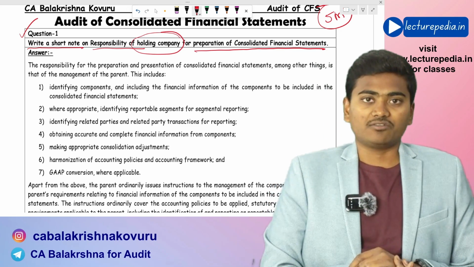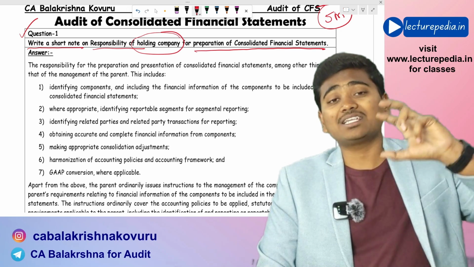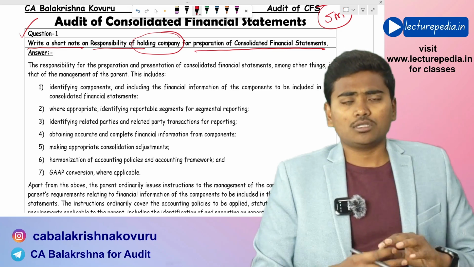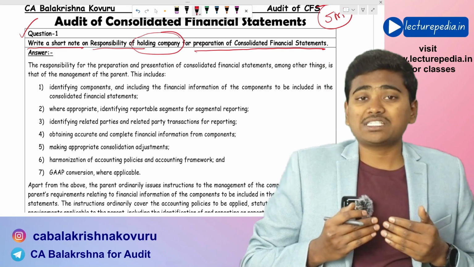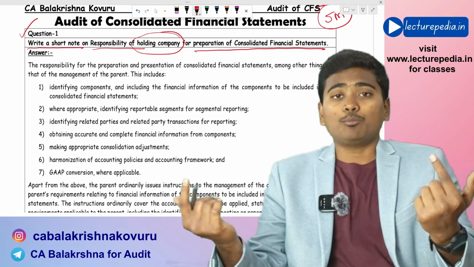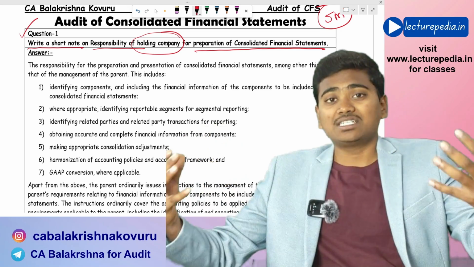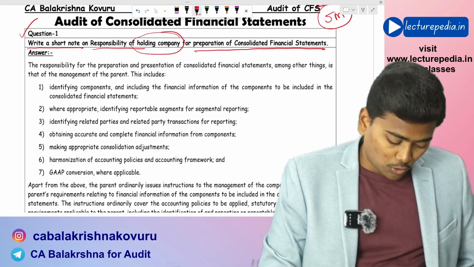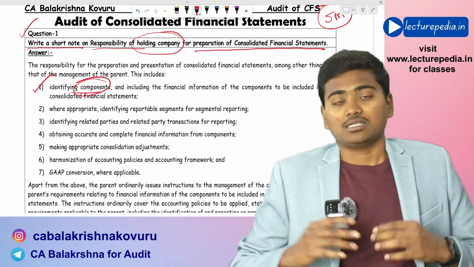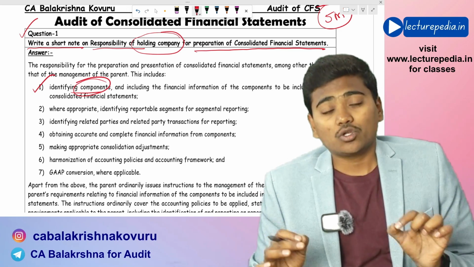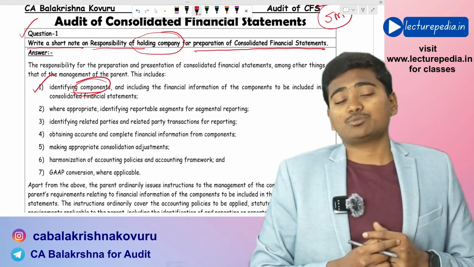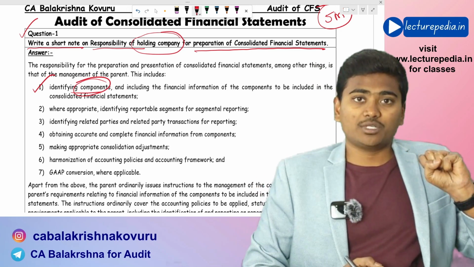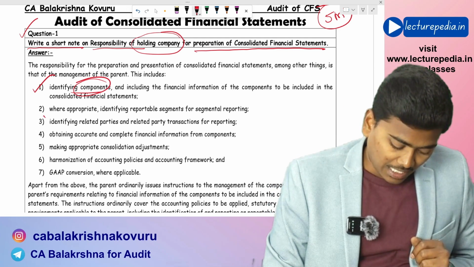While preparing the consolidated financial statements, what are the various responsibilities that the holding company must keep in mind? First of all, it must identify the various components that it has, that is, the various subsidiaries in which it has invested. So the first responsibility would be to identify the components that have to be included in the consolidated financial statements. Once the components have been identified, the parent company must gather financial information from those components. That would be another responsibility.